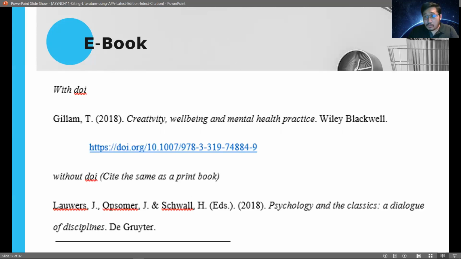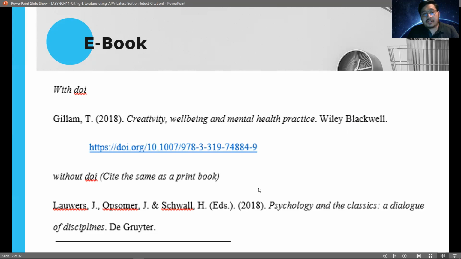What if it's an ebook? What if it's not a printed book? What if it's an electronic book? So we have two options here. But first, you have to state the name of the author followed by the copyright year, and then followed by the title of the book. And then after the title of the book, it is followed by the name of the publisher.